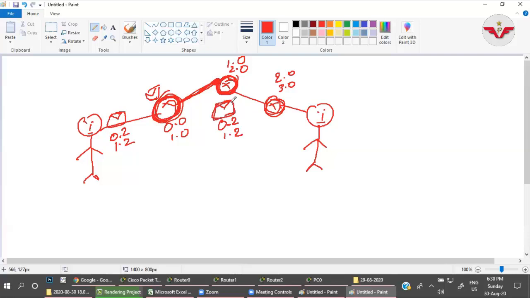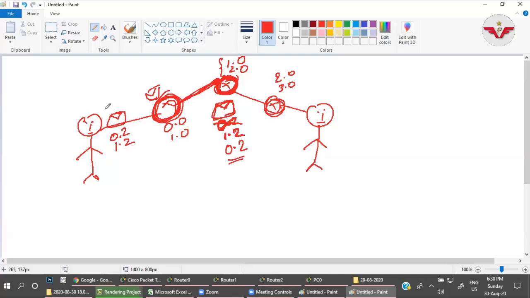This packet will have the source IP and destination information. Previously the source IP was 0.2 and the destination was 1.2. Now 1.2 is going to respond, so the source will become 1.2 and the destination will become 0.2, right? In that scenario, this router will check its routing table and find that it doesn't have any information about the 0.0 network. That is why this router is not forwarding the packet, and this person keeps waiting and getting the error message, request time out.